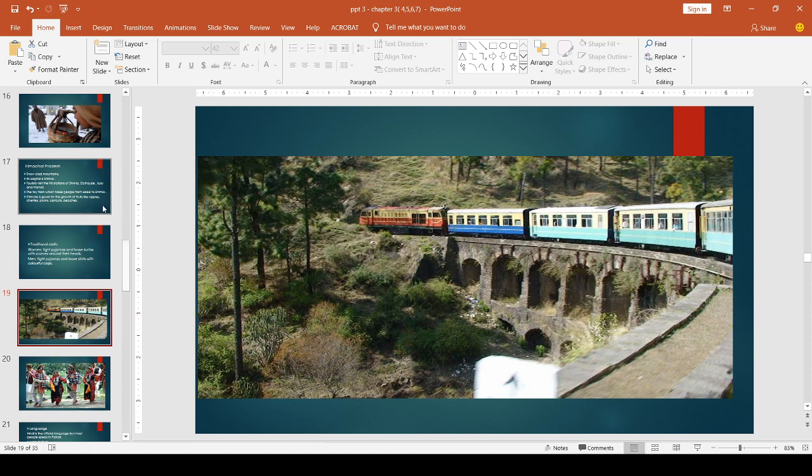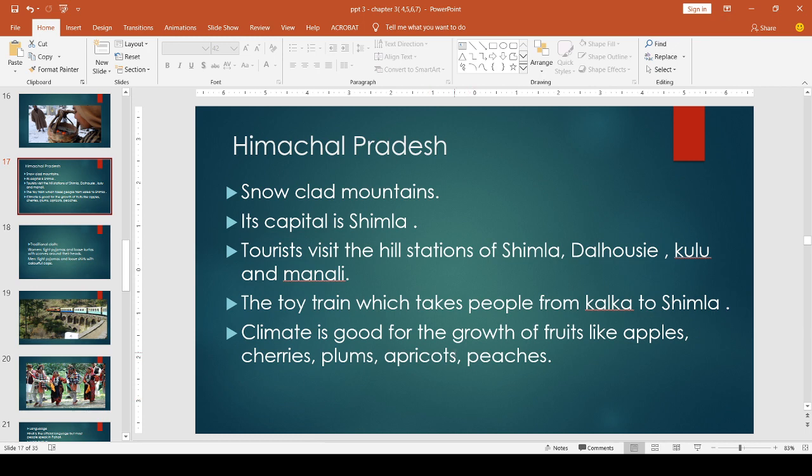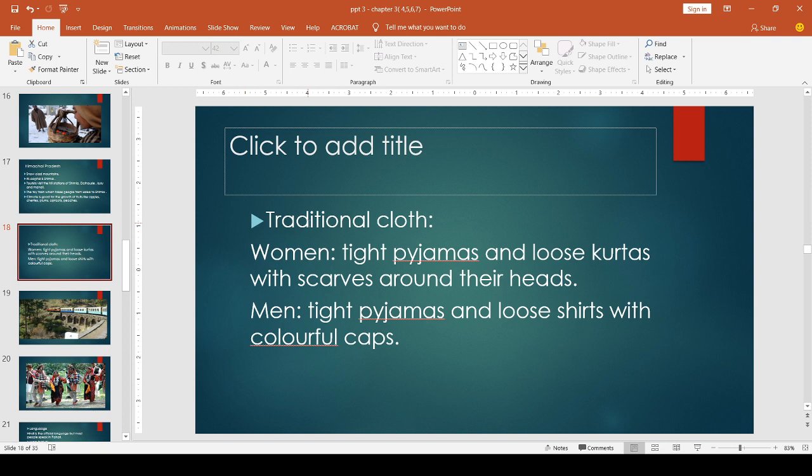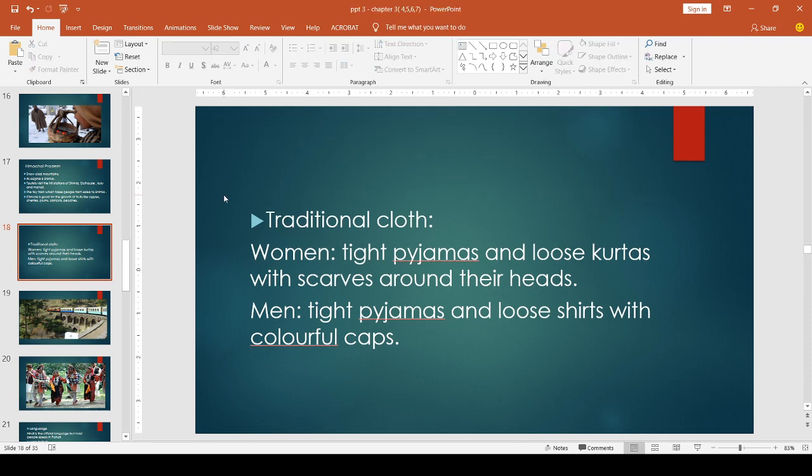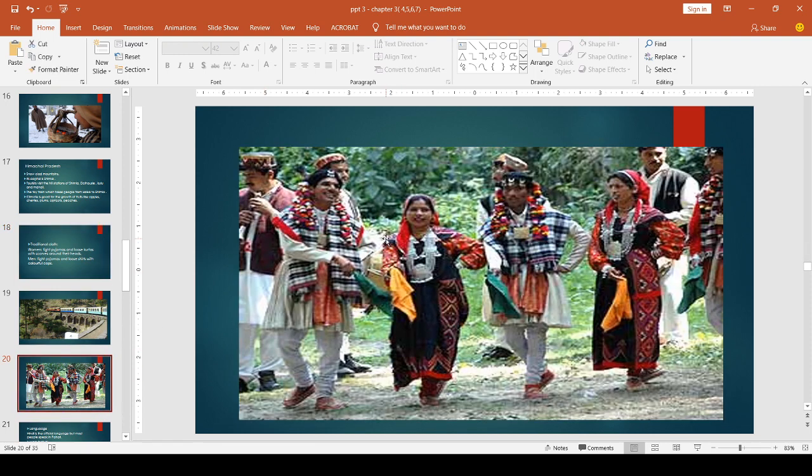Then we can see the climate pattern. The climate is good for the growth of fruits like apples, cherries, plums, apricots, peaches. Then we can see the traditional clothes of Himachal Pradesh.